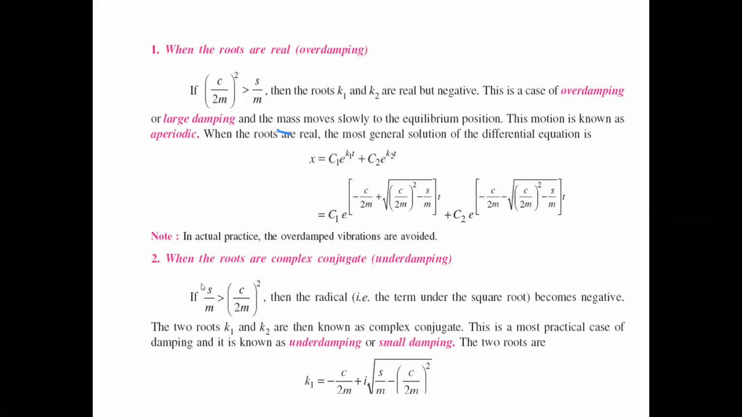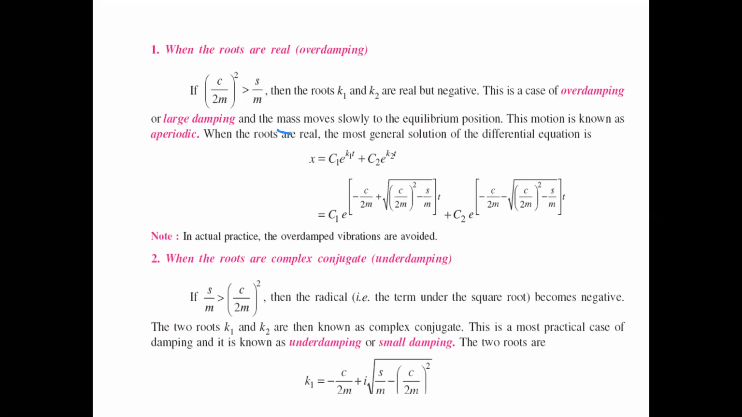Now going to take the second case, that is under damping. Under damping means (c by 2m) whole square is less than s by m, or s by m is greater than (c by 2m) square, whatever it may be. Then the radical becomes negative.